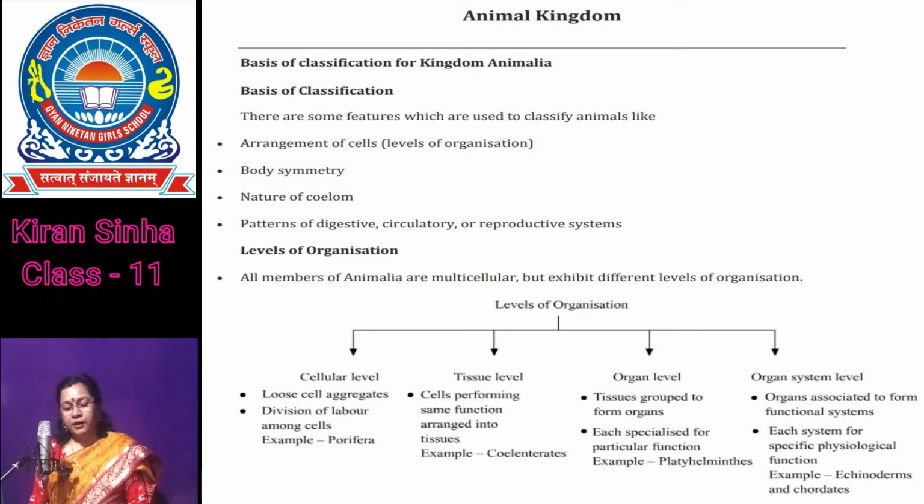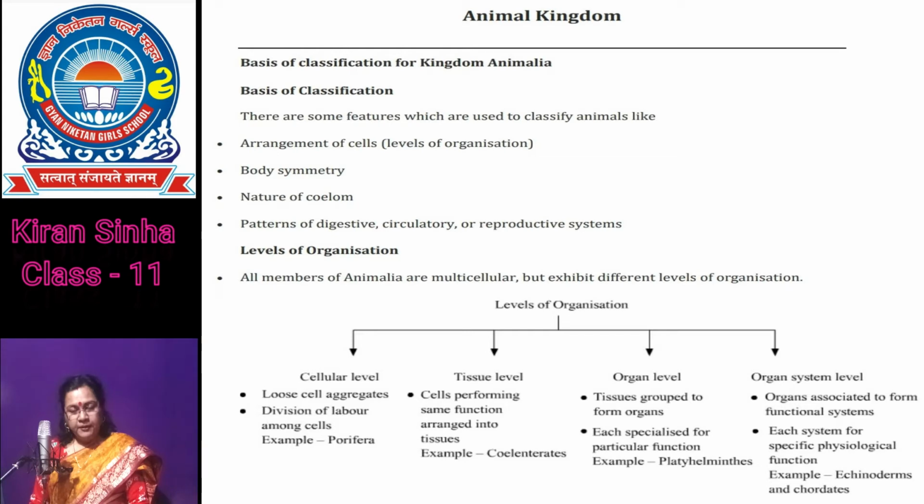Today I am going to discuss Animal Kingdom, that is chapter 4, the basis of the classification. You all know that the animals are classified on the basis of certain common fundamental features.